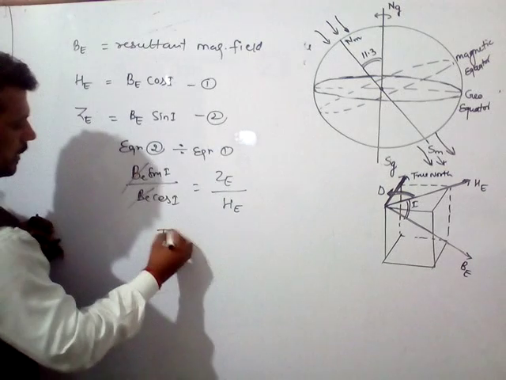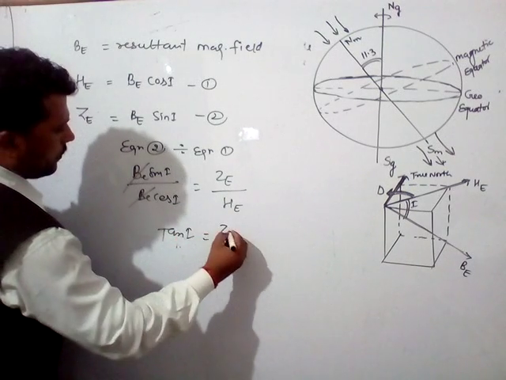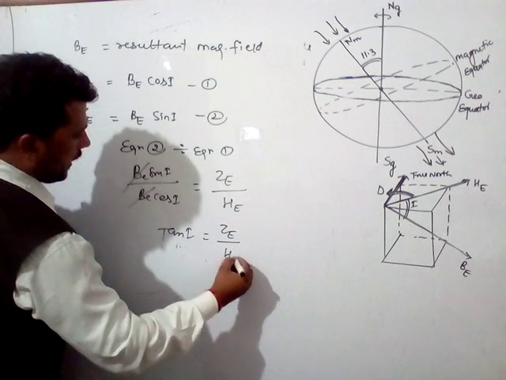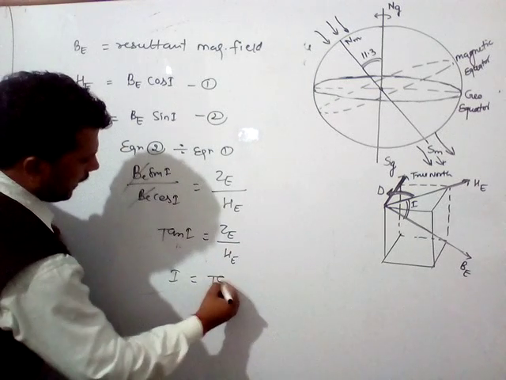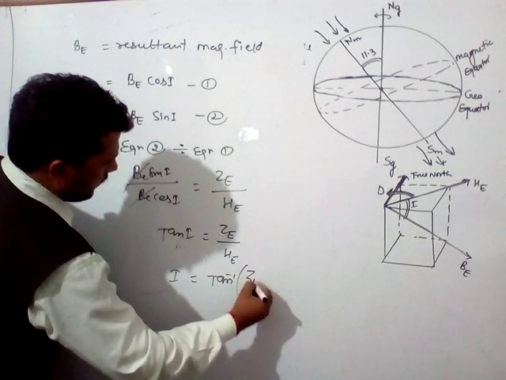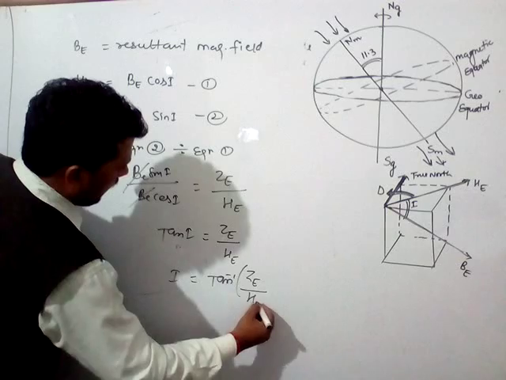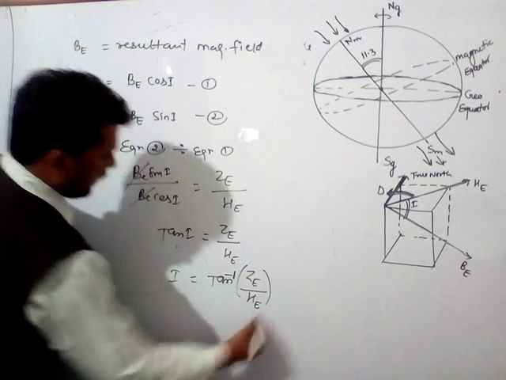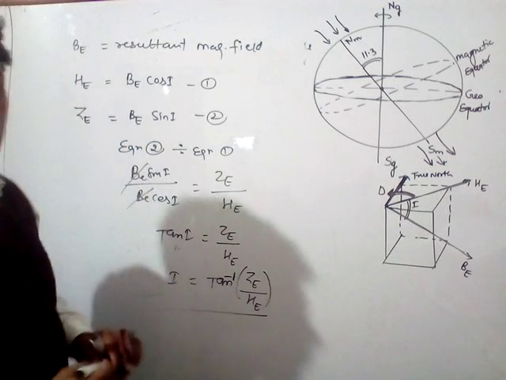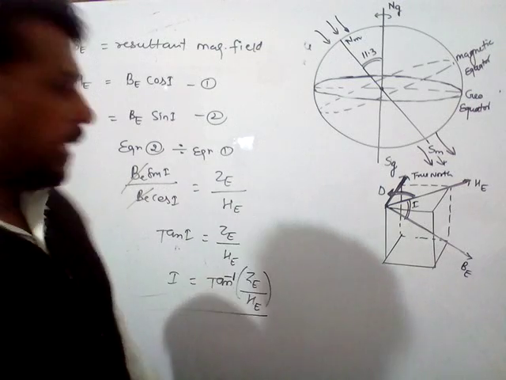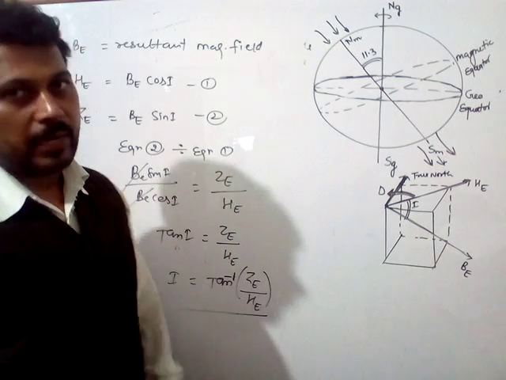So tan I equals ZE upon HE, and we can find I equals tan inverse of ZE upon HE. This is the value of the angle of dip. In this way we can solve for the components of earth's magnetism.